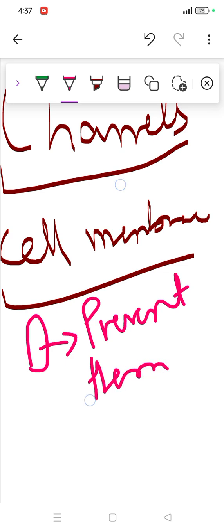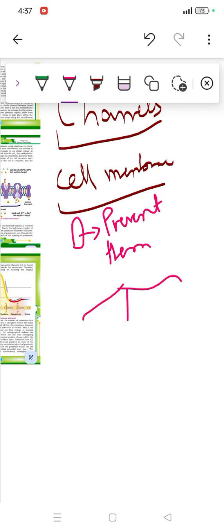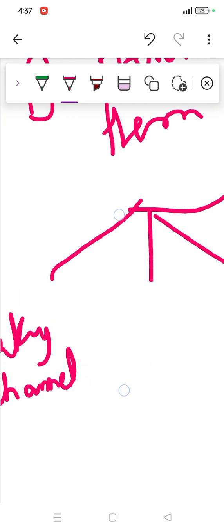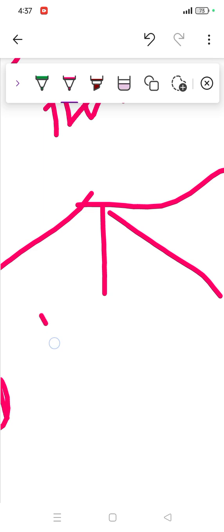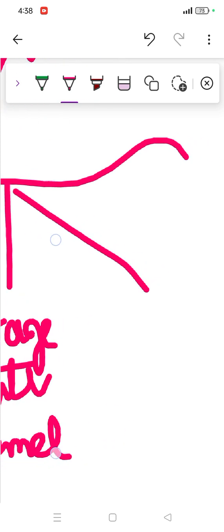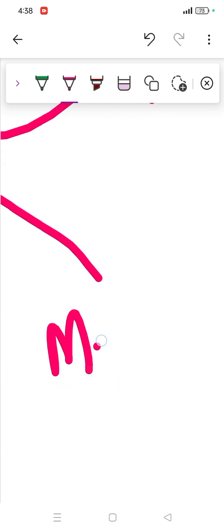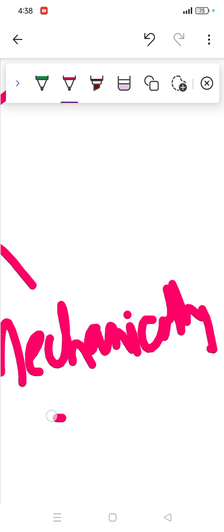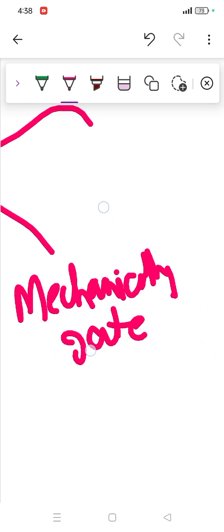In this, these channels are basically of four types. When we talk of the first one, that's called a leaky channel. The second one is called a voltage gated channel. The third one is the mechanical gated channel.